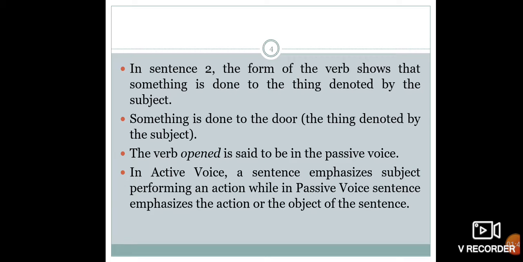In sentence 2, the form of the verb shows that something is done to the thing denoted by the subject. Something is done to the door, the thing denoted by the subject. Here the verb opened is said to be in the passive voice. In active voice, a sentence emphasizes the subject performing an action, while in passive voice, the sentence emphasizes the action or the object of the sentence.